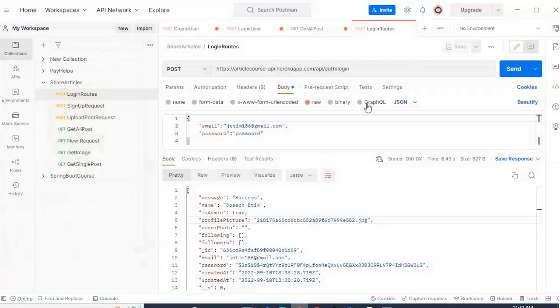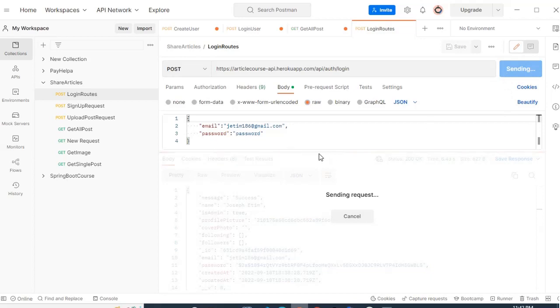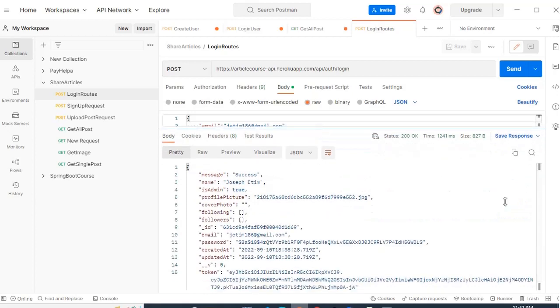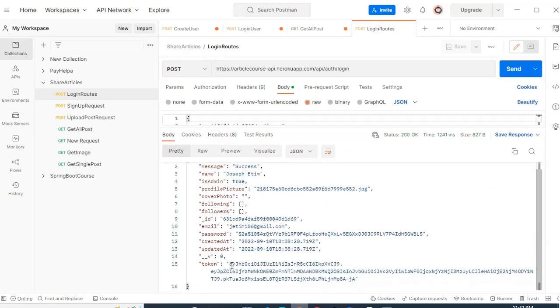So I'm going to Postman now. This is the login endpoint. We have to first of all log in, and after logging in, we have down here the API key, and we will use this API key to get all the posts.